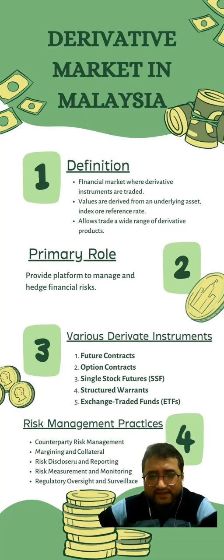Regulatory oversight and surveillance. Regulatory authorities in Malaysia play a crucial role in overseeing the derivatives market and implementing risk management. They establish rules and guidelines to ensure fair and transparent trading, set best practices, enforce compliance with regulatory requirements, monitor market activities for manipulation or abusive practices, and take action to address any potential threat to market integrity or stability. That's all for my presentation.